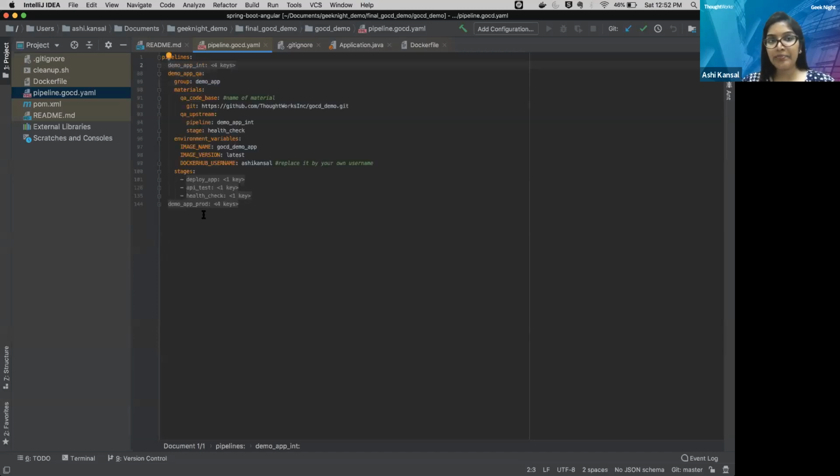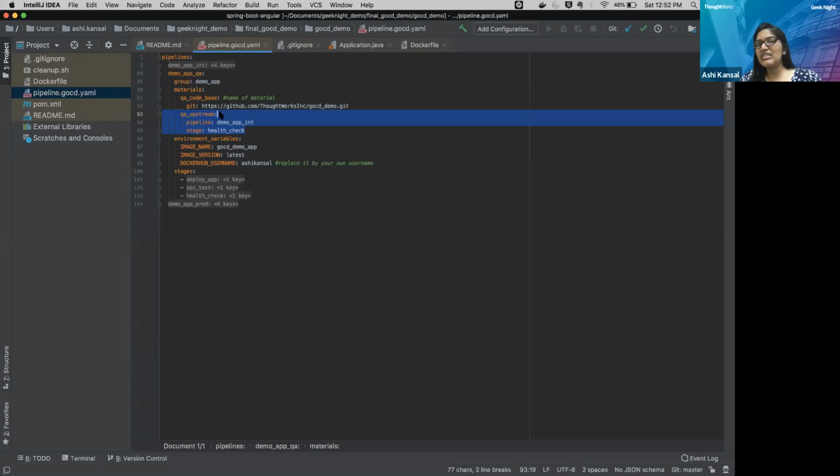Inside the QA, I am passing my material. One is this repo from where I am taking the code, and another one is this upstream pipeline. So as in Jenkins and other CI/CD tools, you can define the dependencies between the pipelines. For example, my QA pipeline should only be running after the integration pipeline. So I have defined the dependency over here.